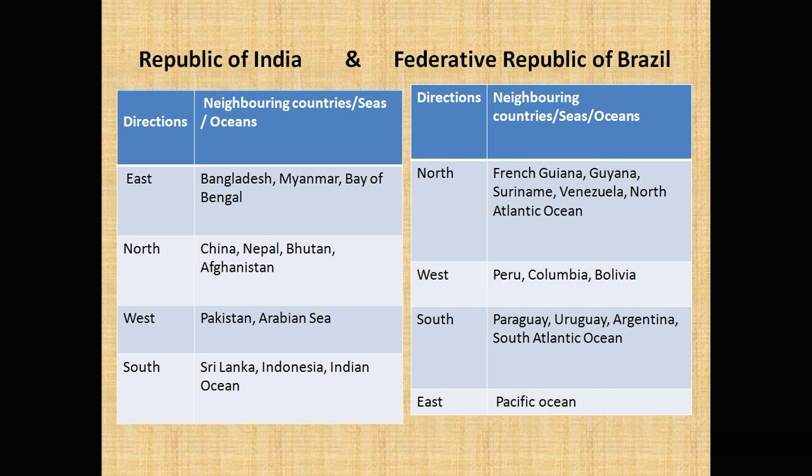Then on the western side you'll mostly have Peru, Colombia and Bolivia. As well as that, you can consider that you have the South Atlantic Ocean and the North Atlantic Ocean.